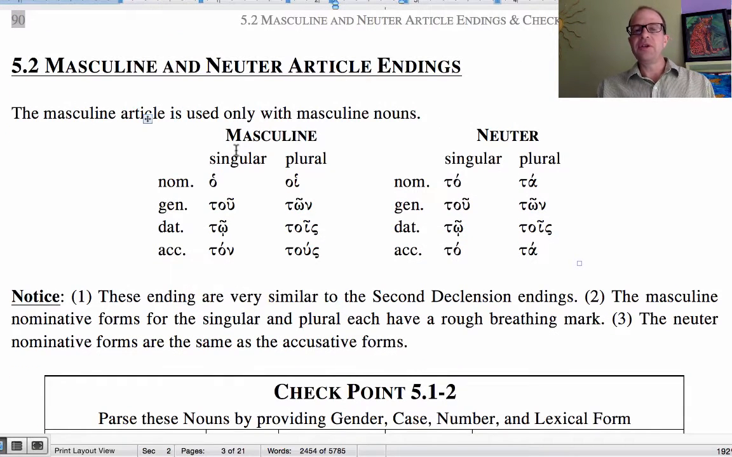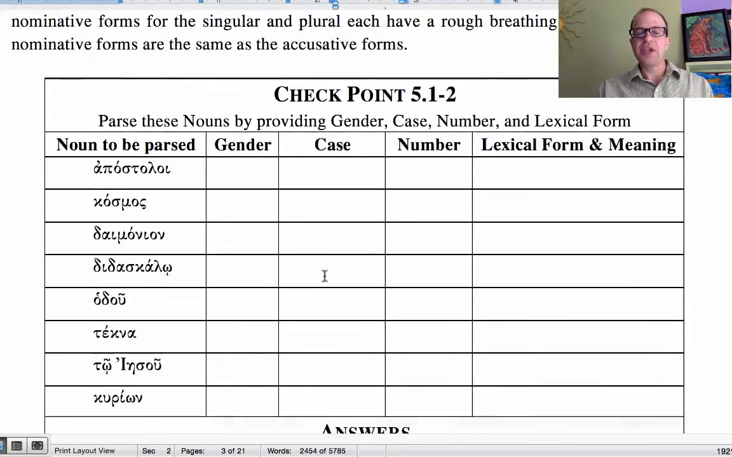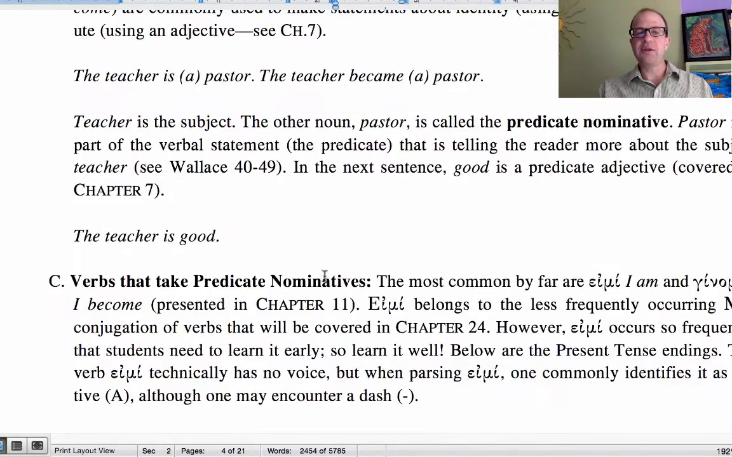Here are the masculine and neuter article endings. Ho, tou, tō, ton, hoi, tōn, tois, tous. For the neuter: to, tou, tō, to, ta, tōn, tois, ta. These forms you will see a lot, so memorize these endings. Remember that the article occurs about 18% of the time in the total of the Greek New Testament. So you will see the feminine forms and these masculine and neuter forms in virtually every sentence. So there's a checkpoint. Be sure that you try the checkpoints out.